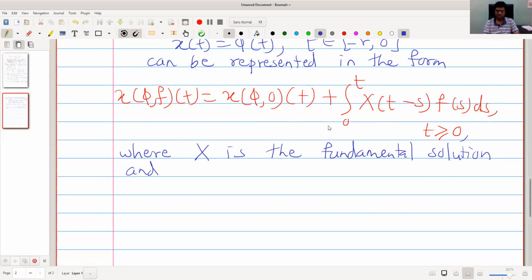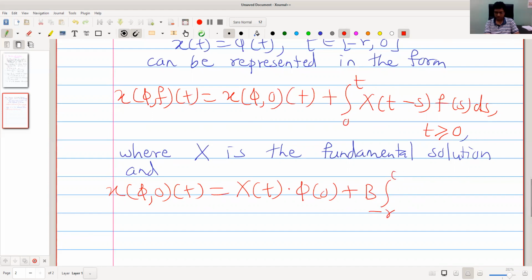Okay, so let us see this expression. X of phi 0 of t equal to capital X of t into phi of 0 plus b into integral from minus r to 0 of capital X of t minus theta minus r, phi of theta d theta.